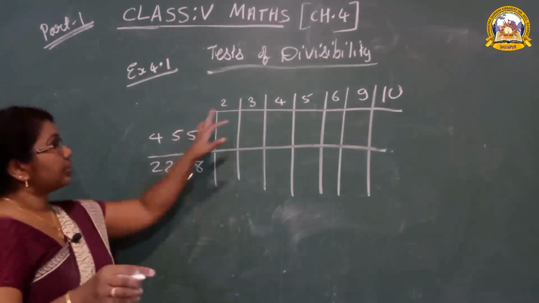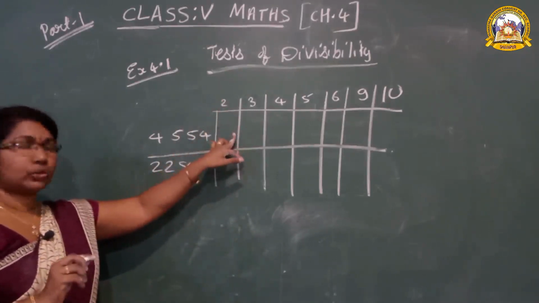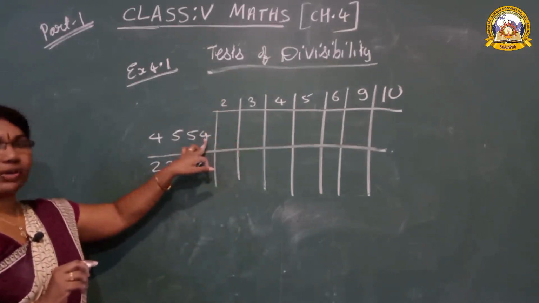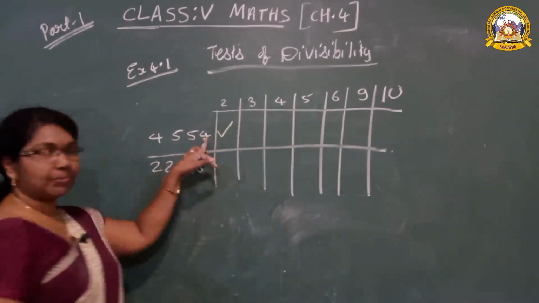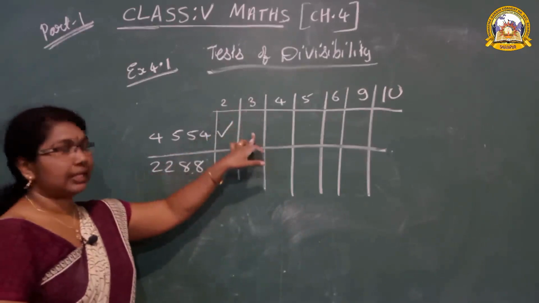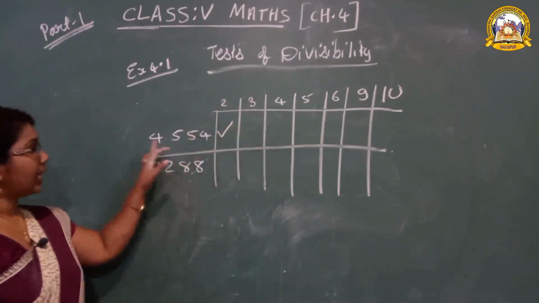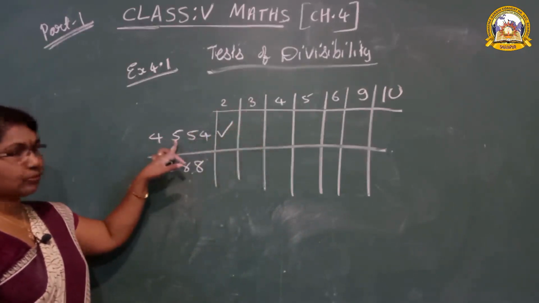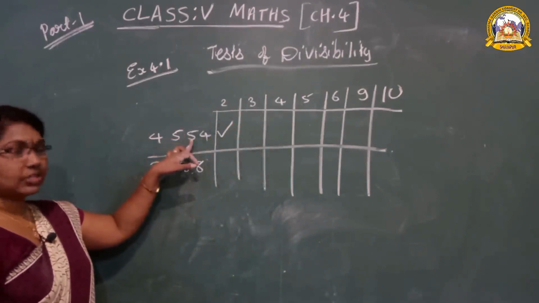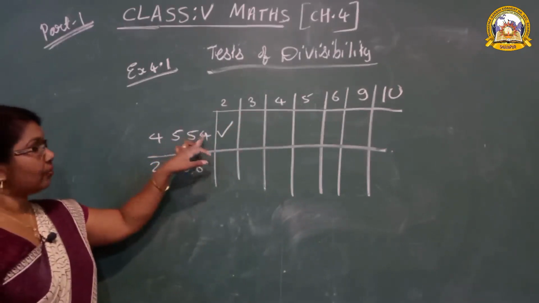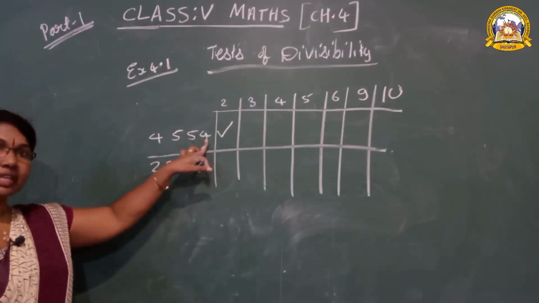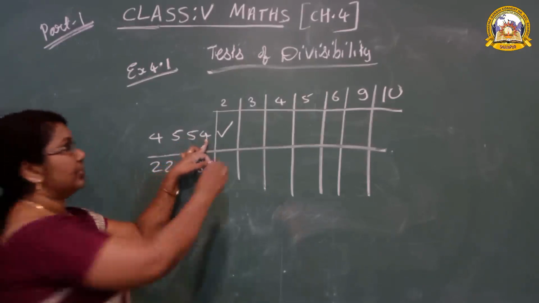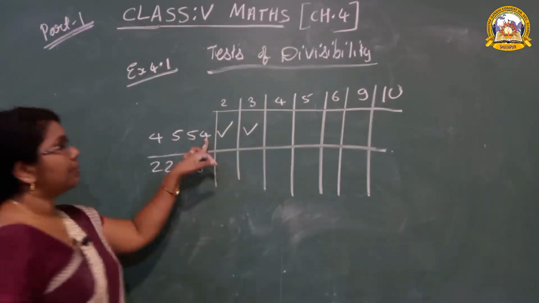2280. First we have to check by which number? 2. Only see the ones place number. Is it an even number? Yes, it is divisible by 2. Next 3. How to check 3? You should add the digits. 4 plus 5 is 9, 9 plus 5 is 14, 14 plus 4 is 18. 18 comes in the 3's table. Yes, it is divisible by 3.